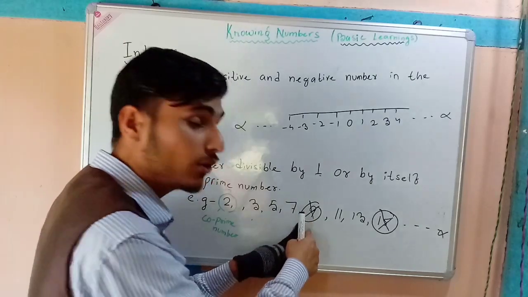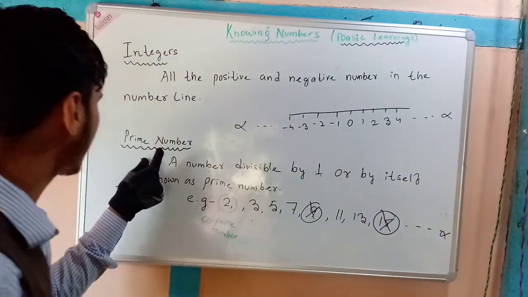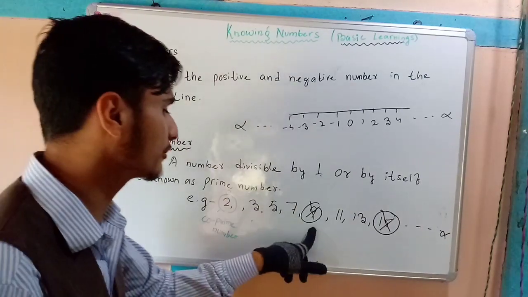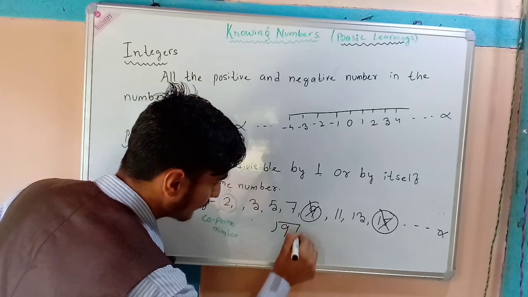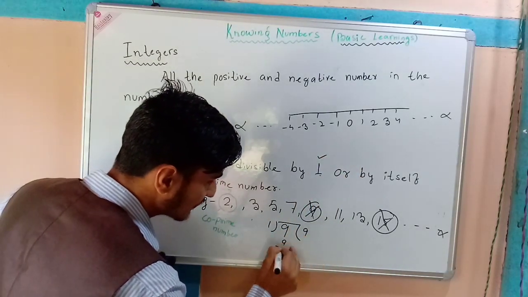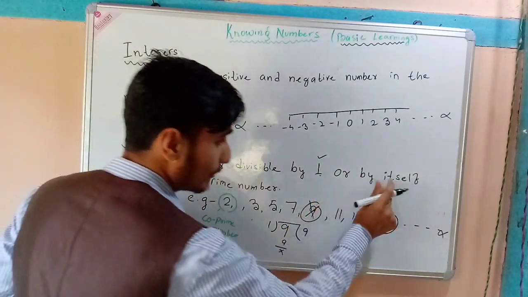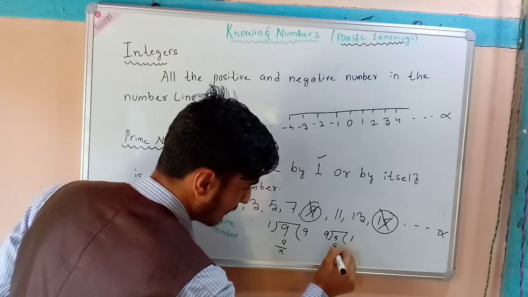Now come to 9. Is 9 a prime number? Can we say 9 is a prime number? Let us see. 9 is divisible by 1, as we have mentioned here. 1 nine is 9. Again, by itself, 9 ones are 9.